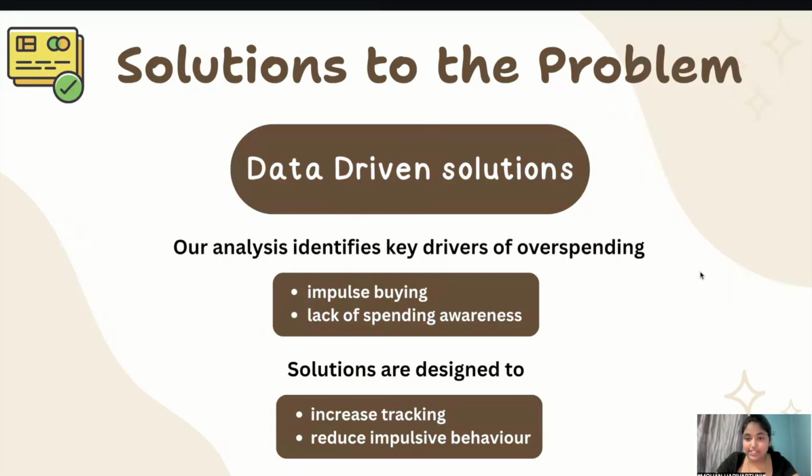Now, I'll be talking about solutions to the problems. Our solutions are mostly data-driven. Our analysis identifies that key drivers of overspending are impulse buying by youths and lack of spending awareness. So our solutions are designed to increase tracking and reduce impulsive spending behavior in youths.